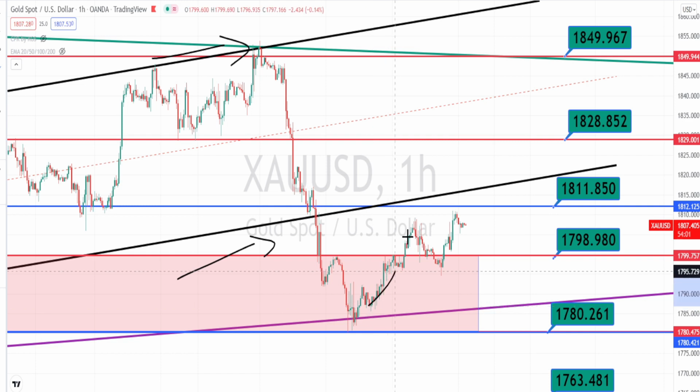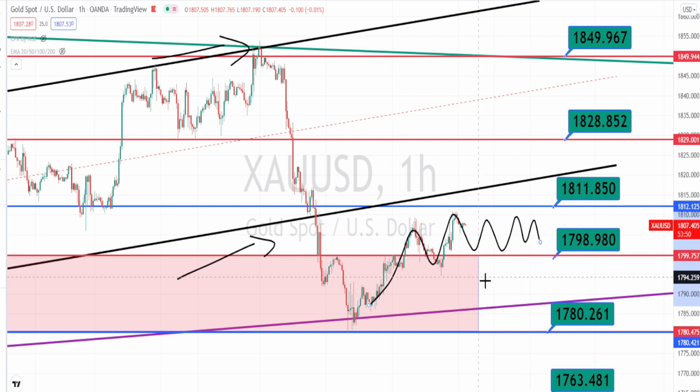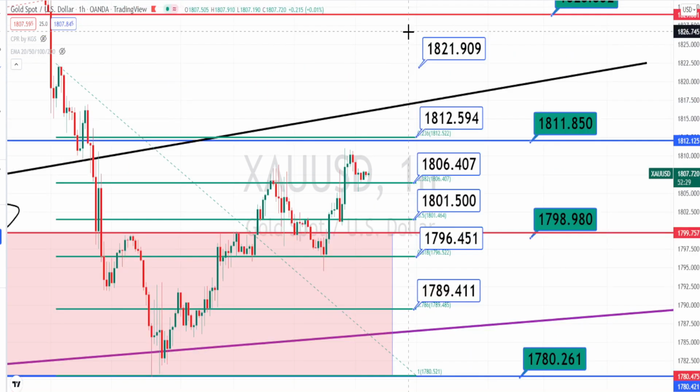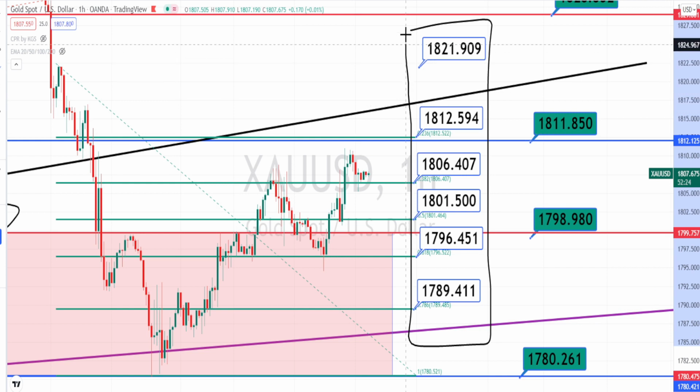But overall when we notice the price action, it is actually moving on a sideways or range bound market for now. Let us mark the support and resistance levels. So the values marked in white color boxes are the support and resistance levels in hourly time frame.